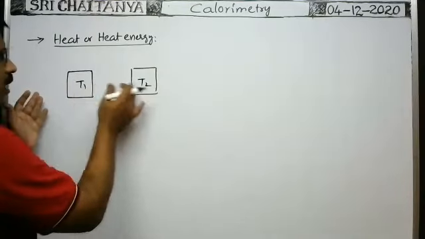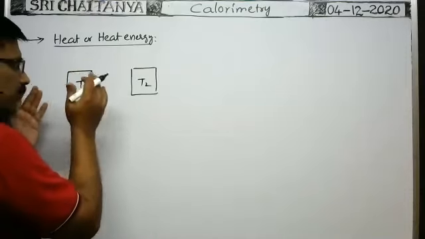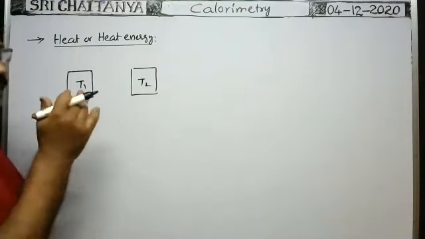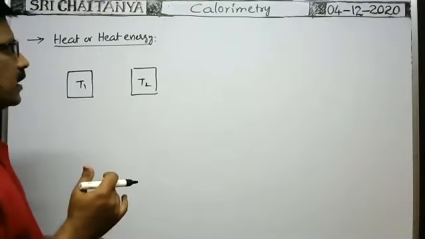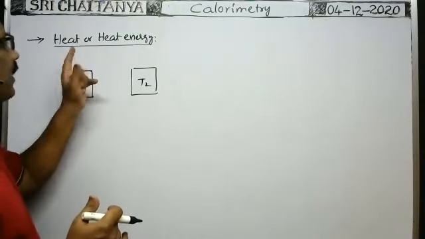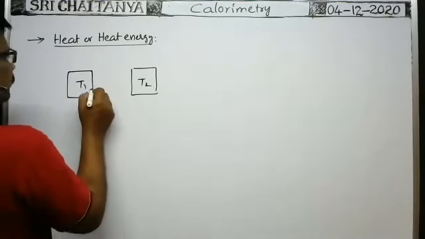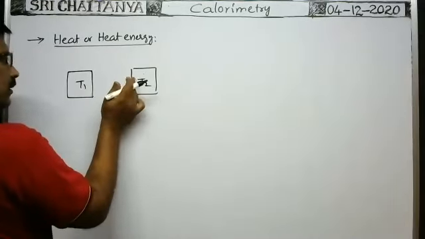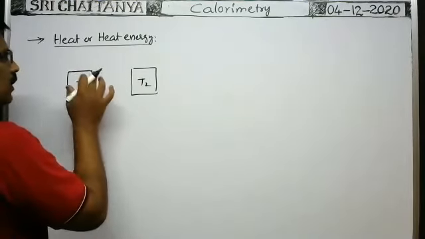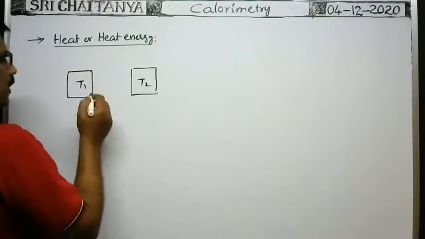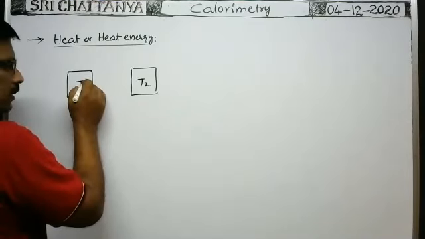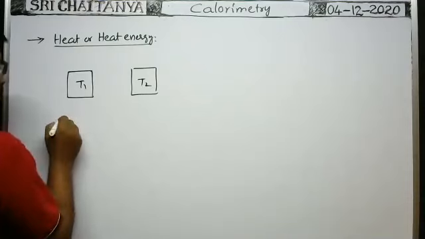No doubt exchange of heat energy takes place between them. But because of the temperature difference, there is a net flow of heat energy from the body at higher temperature to the body at lower temperature. That form of energy flow from one body to another is called heat energy. Transfer of heat energy takes place from high to low and low to high also, but the net transfer always takes place from higher temperature to lower temperature. Suppose T1 is greater than T2, then the net transfer of heat energy takes place from T1 to T2 only.